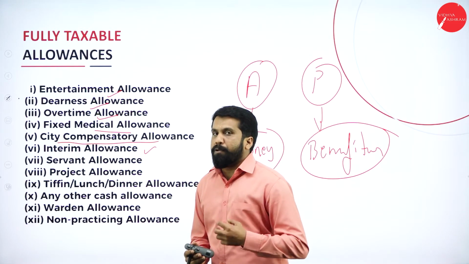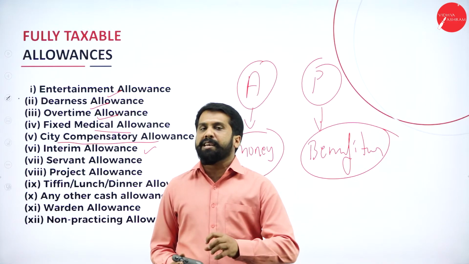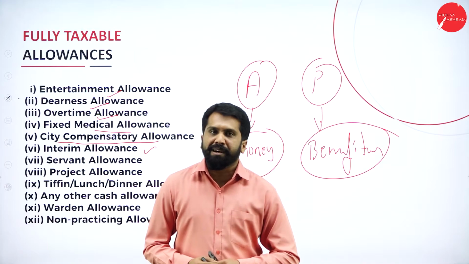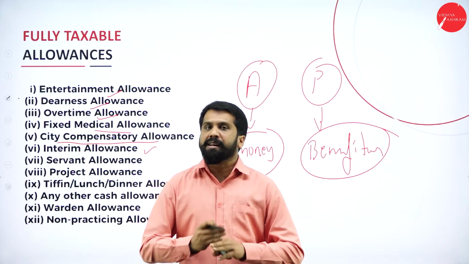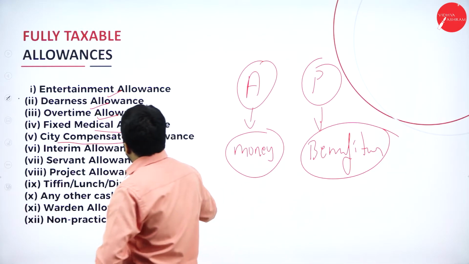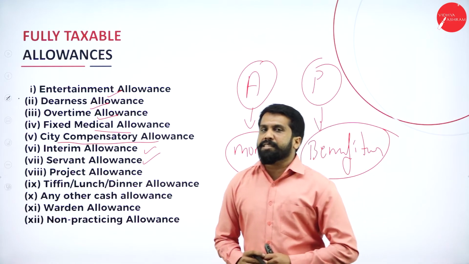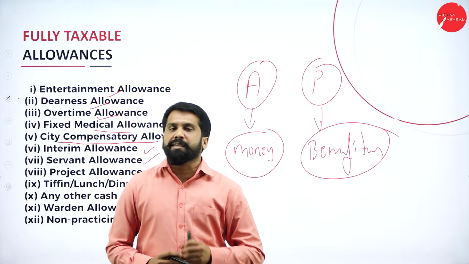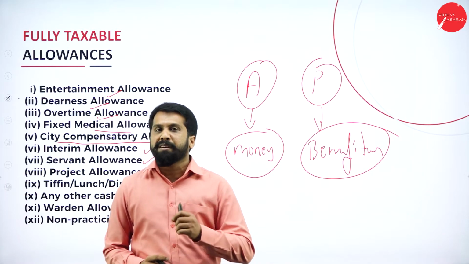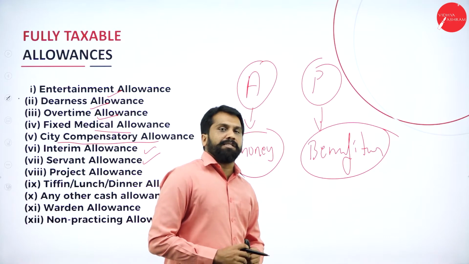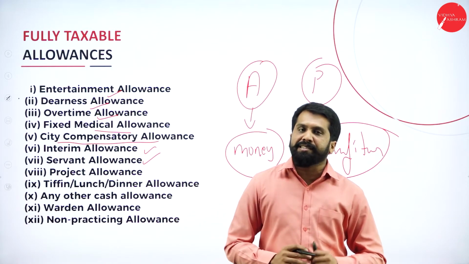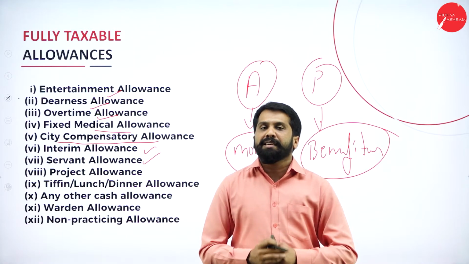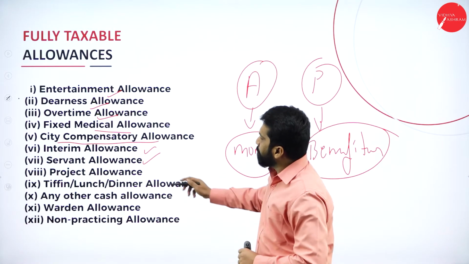Interim means before giving the full allowances, in between they will release part of the allowances. That is called interim allowance. Interim is part. Next, servant allowances. Servant allowances means they will not provide you a servant. If they provide you a servant, that will become perquisites. Servant allowance means you have the right to keep some servant, and for that the company is paying money. That is called servant allowances.